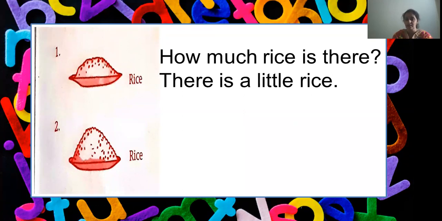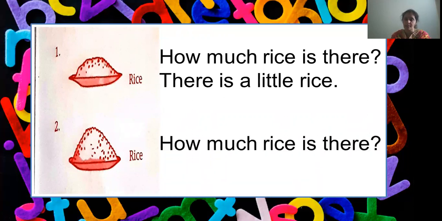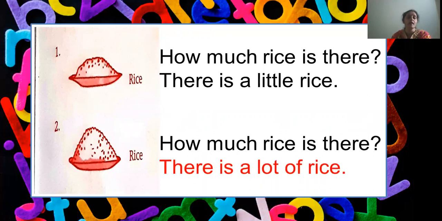Again there is a plate with more rice. So what should the question be here? Yes, it will be how much rice is there? But what will be the answer to this? Yes, the answer will be there is a lot of rice.